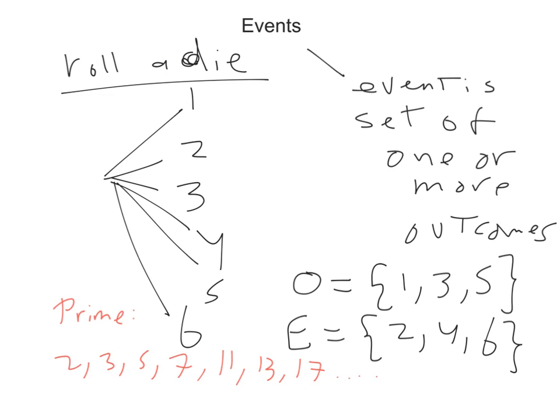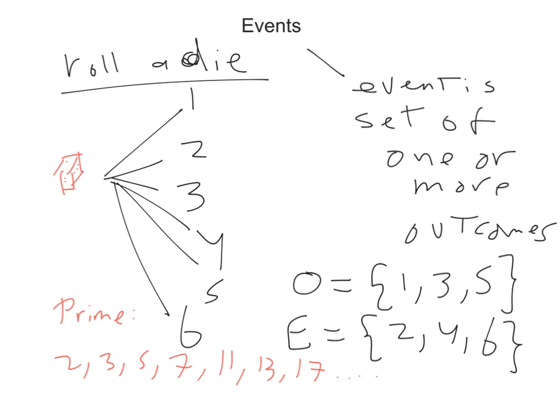So where are the prime numbers here from the die? When you roll a die, remember, there are 6 possibilities, from 1 to 6, and nothing else. So where are the prime numbers here? The prime numbers are 2, 3, and 5 only.